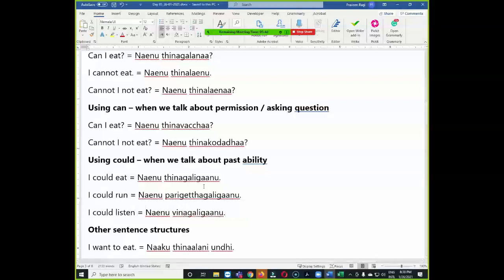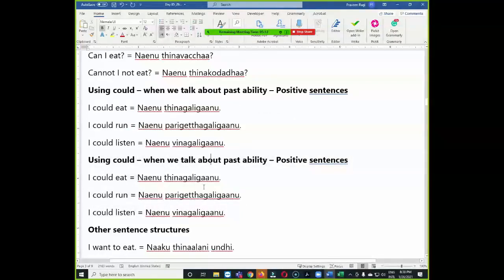This is the structure for the past ability when you use the word could. Now let us make the negative sentences using could when we talk about past ability. Here I will write positive sentences.